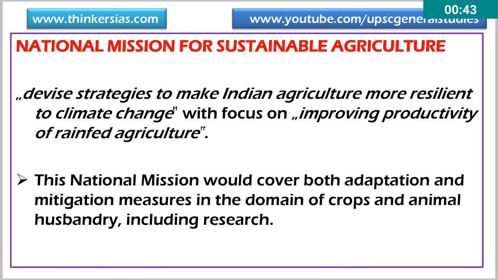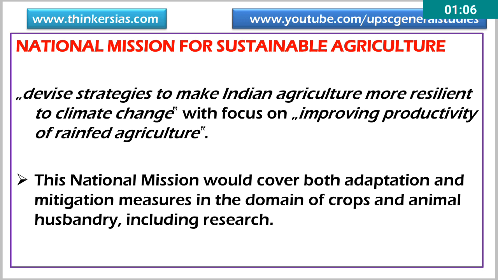The main objective of this mission is to devise strategies to make Indian agriculture more resilient to climate change, with a focus on improving the productivity of rainfed agriculture. Because in India, more than 60% of agriculture is rain dependent. So if we improve rainfed agriculture, we can empower a large section of the population.